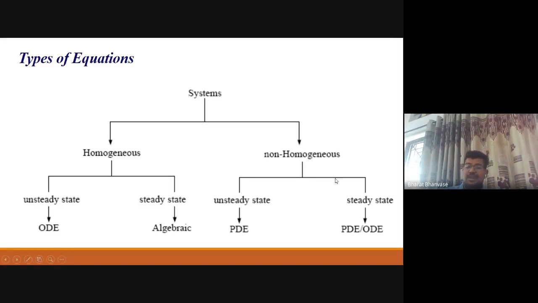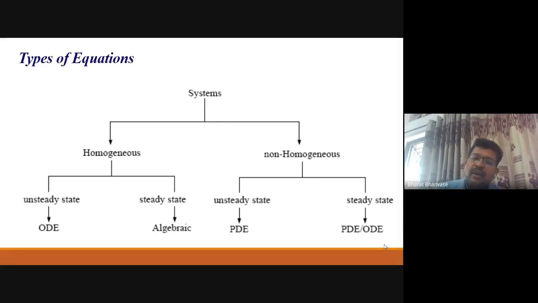So similarly, if you see non-homogeneous systems, here you can say distributed parameters kind of thing. If you see steady state, if we have two-dimensional steady state, that will be a partial differential equation, or if you see one-dimensional steady state, that will be an ordinary differential equation. So that will again be a boundary value problem that you will get here.